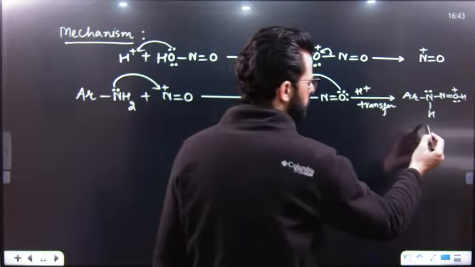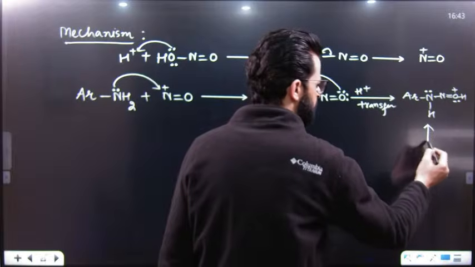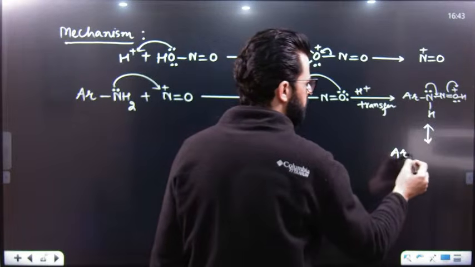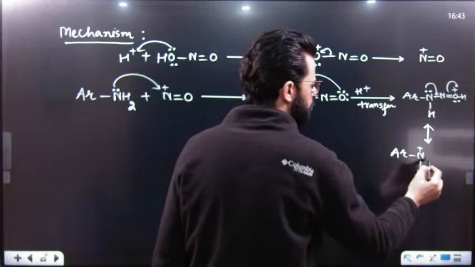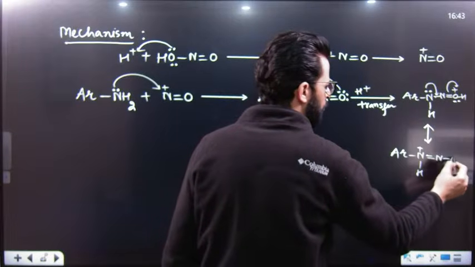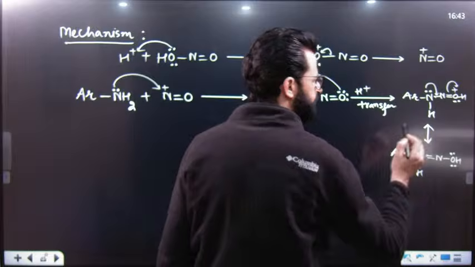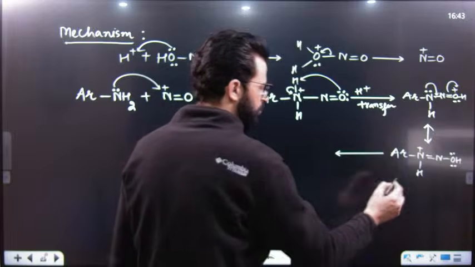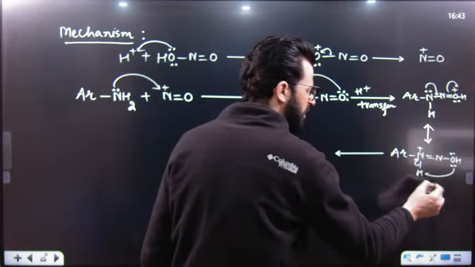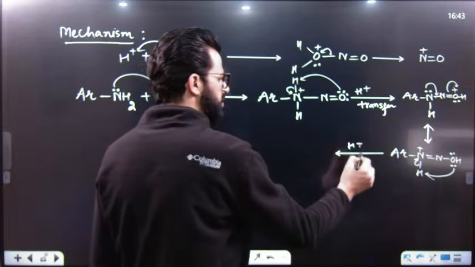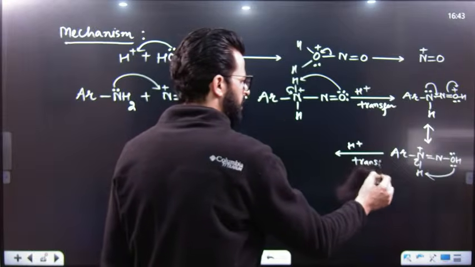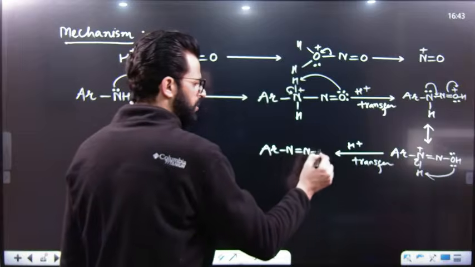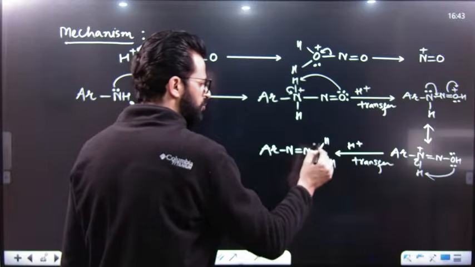Now, have a look, dear students. Can I say its resonating structure can be like this? ArNH with a positive charge, then double bond N, single bond OH, having a lone pair. After that, this will lose H positive, and that H positive can be abstracted by this oxygen, and finally once again a proton transfer takes place, resulting in Ar, then N, double bond N, then OH with a positive charge and one lone pair.